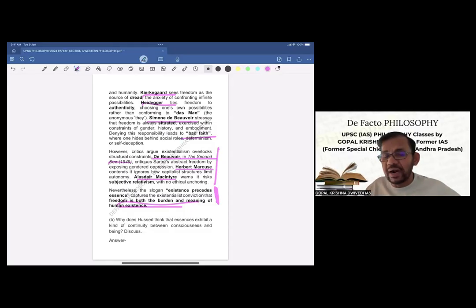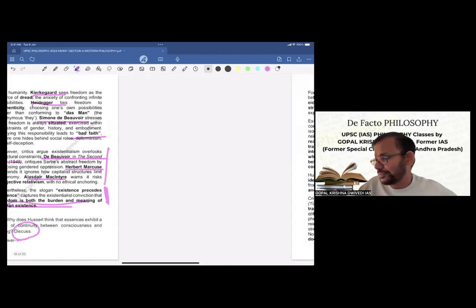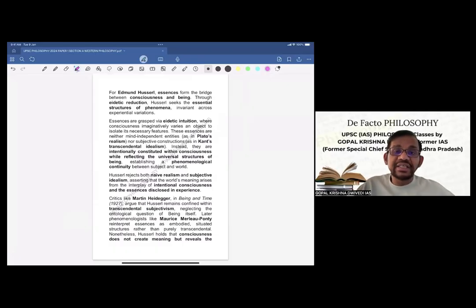Now we'll go to the B part, which is a 15 marks question and 225 words. Why does Husserl think that essences exhibit a kind of continuity between consciousness and being? Discuss. Discuss means again 20-25 percent we have to critically evaluate and then conclude. For Edmund Husserl, essences form the bridge between consciousness and being. So in the first sentence itself, as in almost all answers you might have seen, we are directly hitting the bullseye. We are directly going to the main crux of whatever question is being asked.